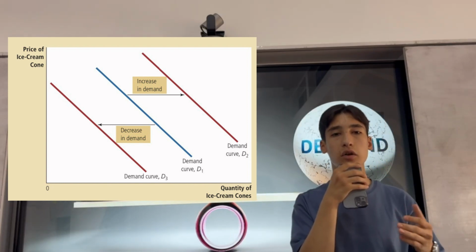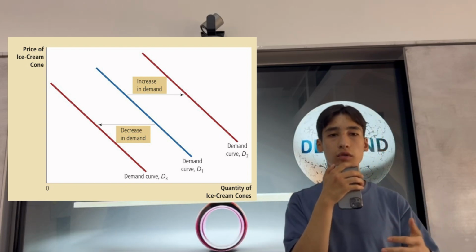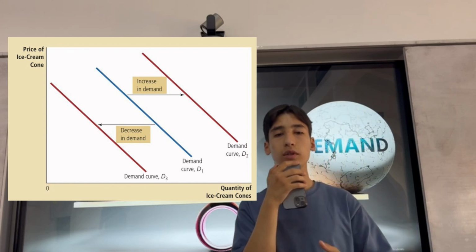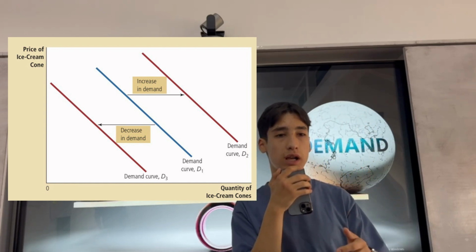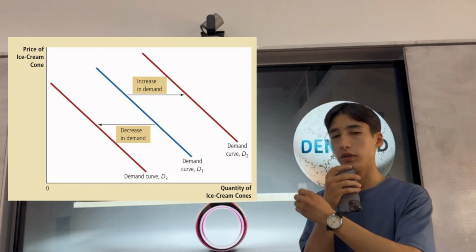But there are also complements. For example, a complement of ice cream is ice cream cones. When the price of ice cream cones gets high, the quantity demanded of ice cream will decrease, and it will make the demand curve shift to the left.